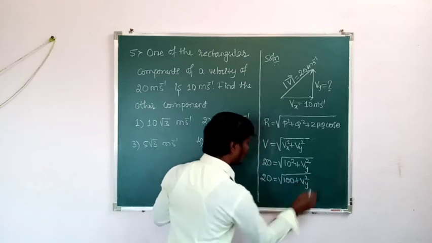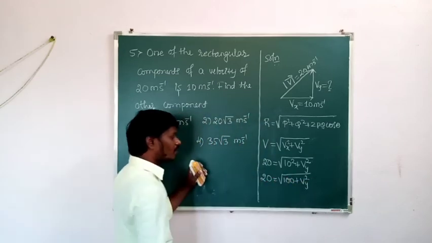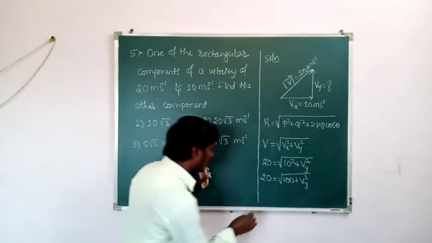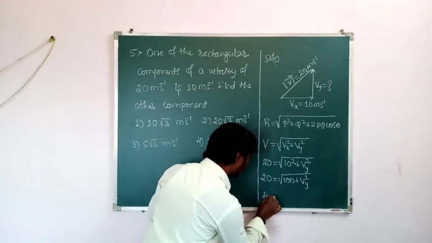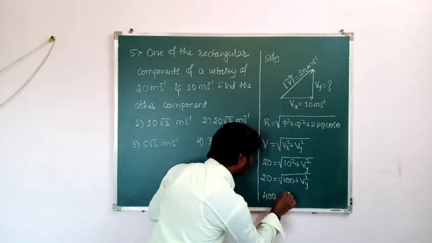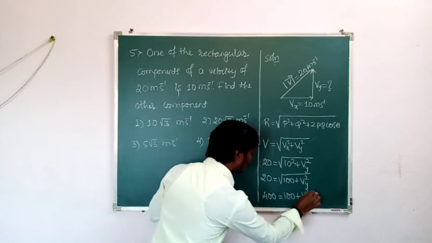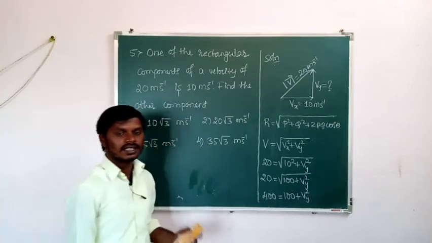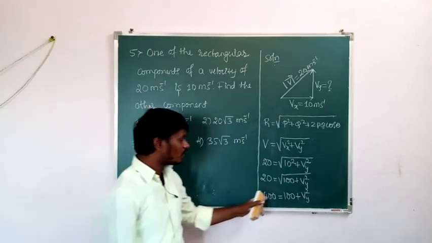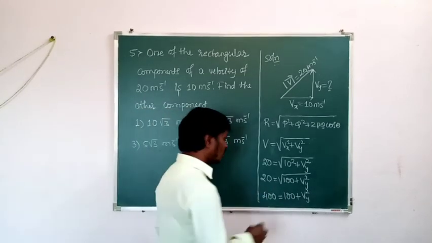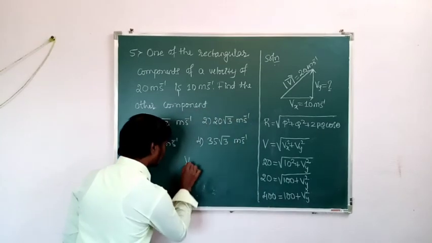Then so I will take the square root to the left hand side, that becomes square. Then 20 square is how much? 400. 400 is equal to 100 plus vy square. Then so this 100 is taken to the left hand side, that is 400 minus 100, 300. Then vy square is equal to how much? 300.